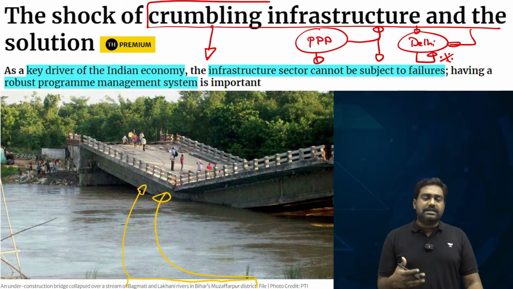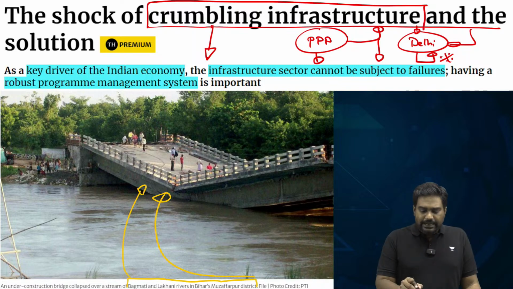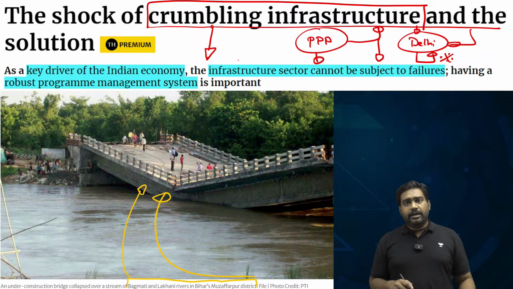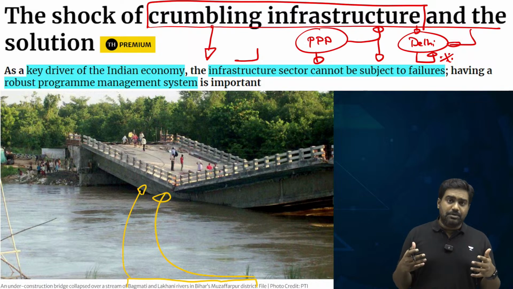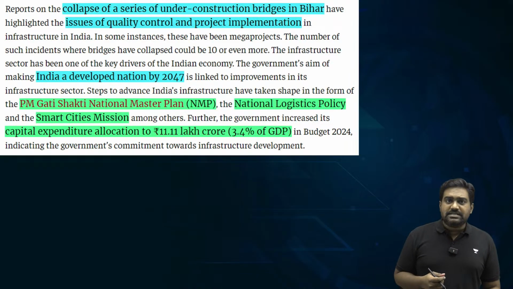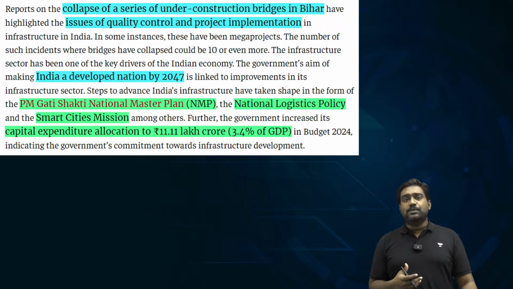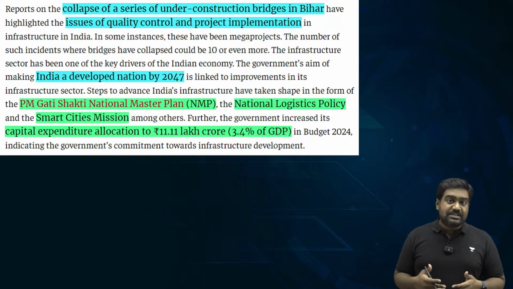If we don't address the challenges, this could affect our growth. It could derail India's economic trajectory, and it might prevent India from achieving its ambitious goals and targets. As you all know, India seeks to become a developed country, a Viksit Bharat, by 2047. That is the goal laid down by Prime Minister Modi. India desires to become a $5 trillion economy very soon.